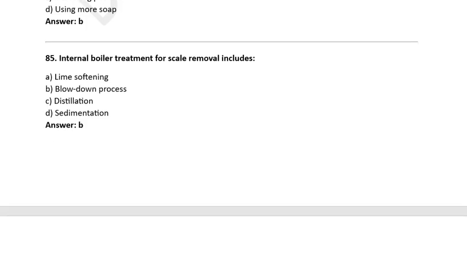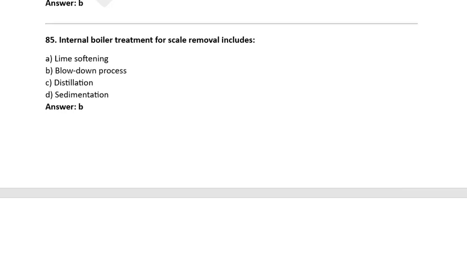Internal boiler treatment for scale removal includes A. Lime softening. B. Blow down process. C. Distillation. D. Sedimentation. Option B is blow down process.